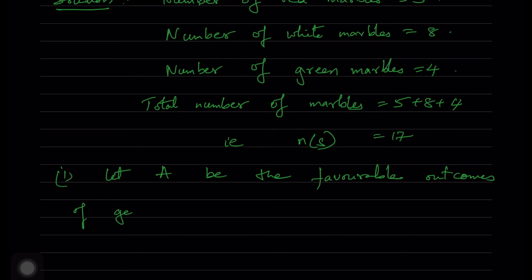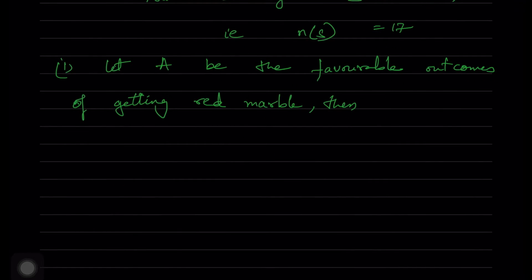So here our favorable outcomes of getting red marble is nothing but 5. So n of A is equal to 5. And therefore probability of A is equal to n of A by n of S, which is equal to 5 by 17.